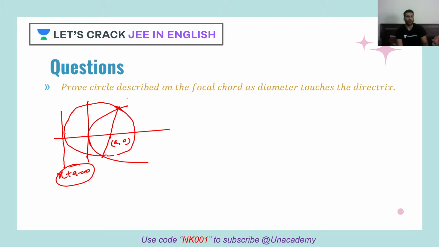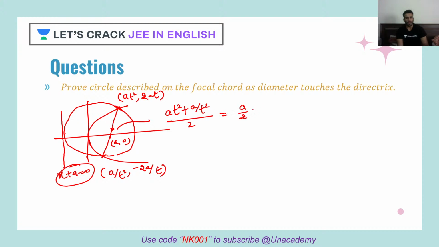So see, coordinate of these points will be what? at square, 2at. Then this point will be what? a by t square, comma, minus of 2at. Correct? Now, what will be the radius? If this is the diameter, so midpoint will be what? Midpoint will be center. So what will be the center? at square plus a upon t square by 2. So we can take a common, so a by 2, t square plus 1 by t square. Clear? This is my x coordinate for this.